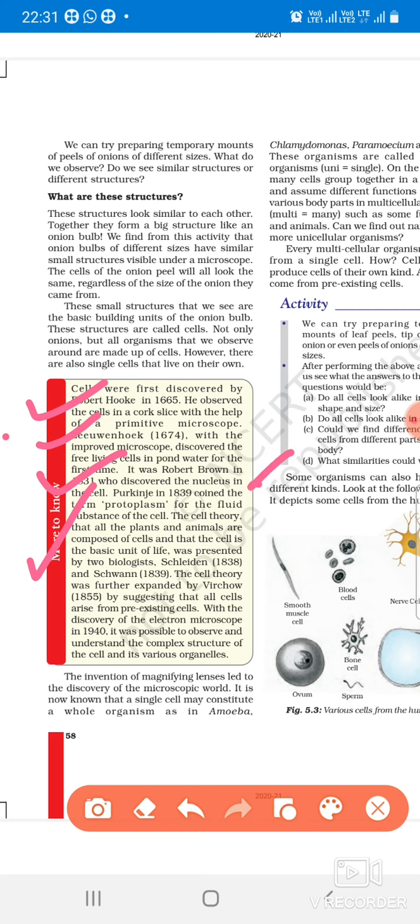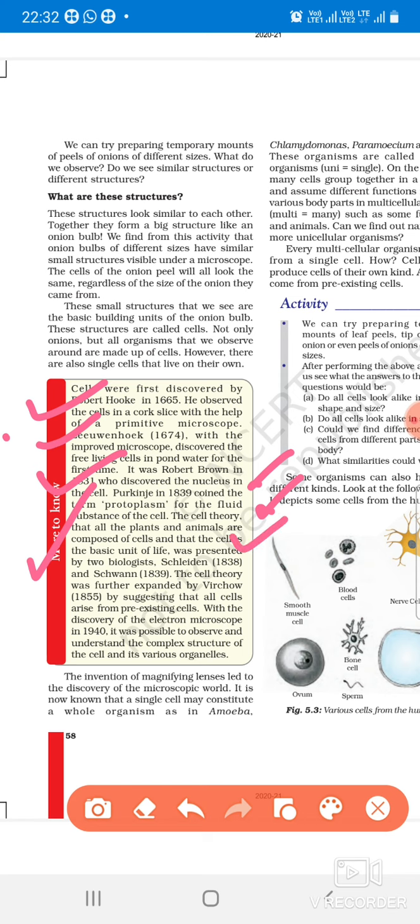Who discovered the nucleus? Okay, Purkinje. Who discovered the protoplasm? What is the protoplasm? We will further study about this. The cytoplasm and the organelles present in the cells together are called the protoplasm. Who gave the term protoplasm? Purkinje gave the term protoplasm.